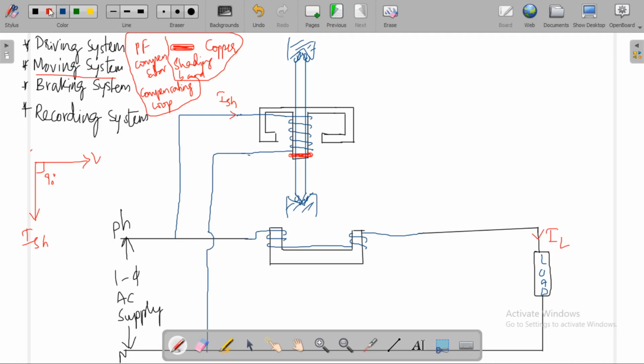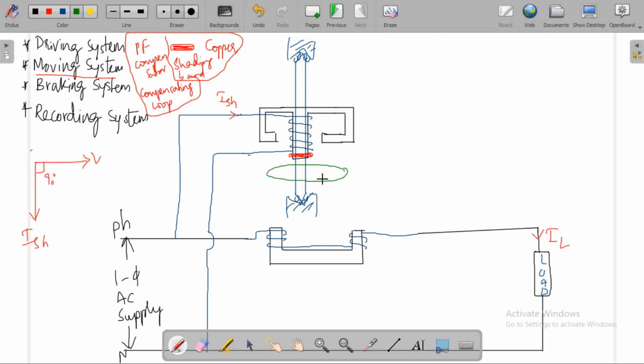Here you have a light rotating disc, which is placed between two magnets.